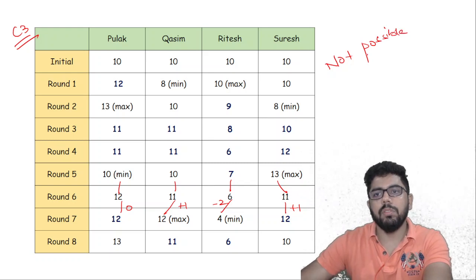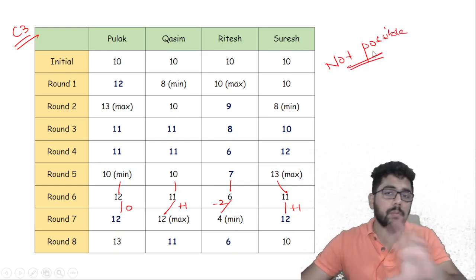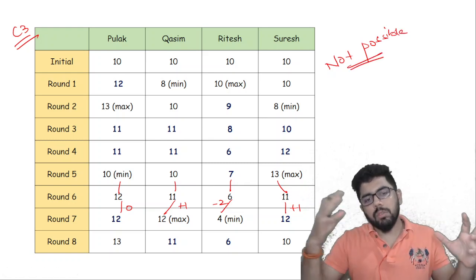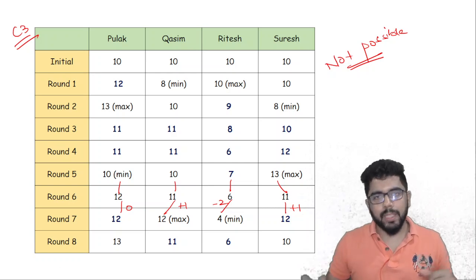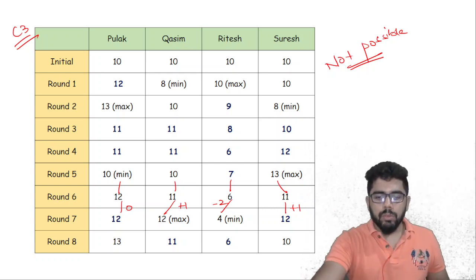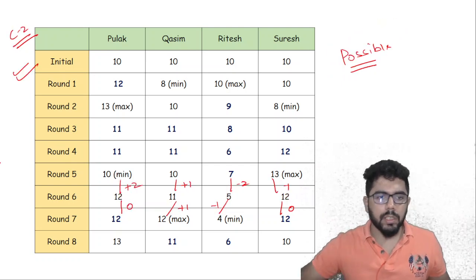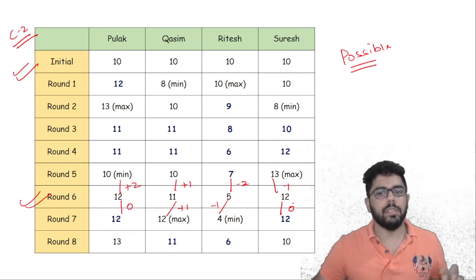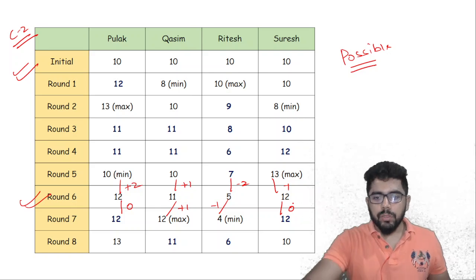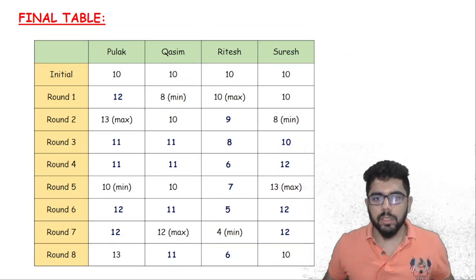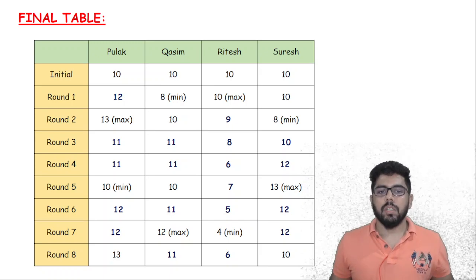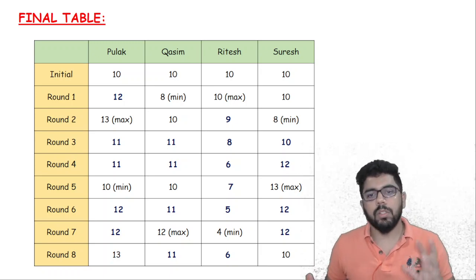If you have a plus 1, you need to have a minus 1. If you have a plus 2, you need to have a minus 2. But I cannot have a 0, 1, 2, everything. So how will you balance? It's a pairing game. So that means out of 3 cases, we eliminated 2 cases. And we got 1 case, and round 6 absolutely we know the result what it is. So the final computation, the table would look like this now. You exactly know what the scores are in what rounds.